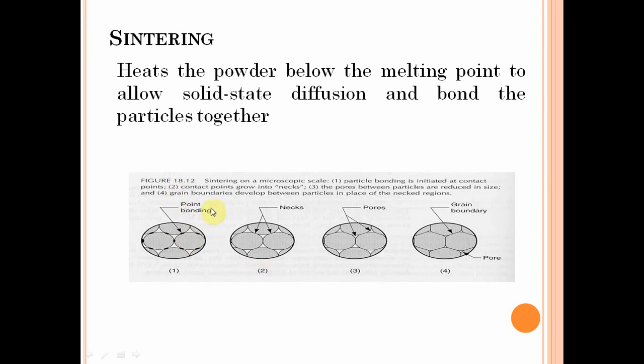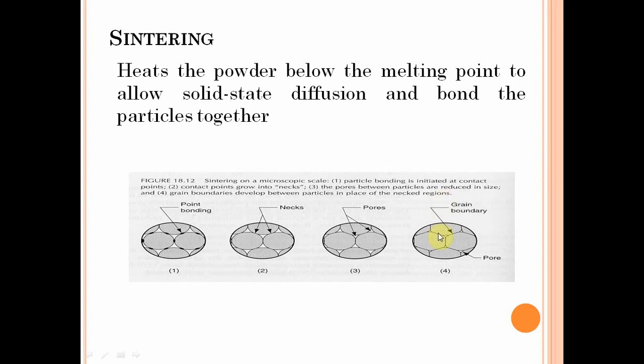If you see the second diagram, contact points grow into necks. Neck generation takes place in the second diagram. In the third one, the pores between particles are reduced in size. Whatever pores are there between the particles will be reduced. In the fourth one, grain boundaries develop between particles in place of necked regions.